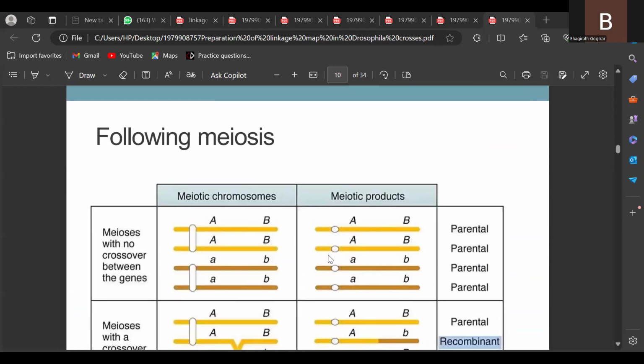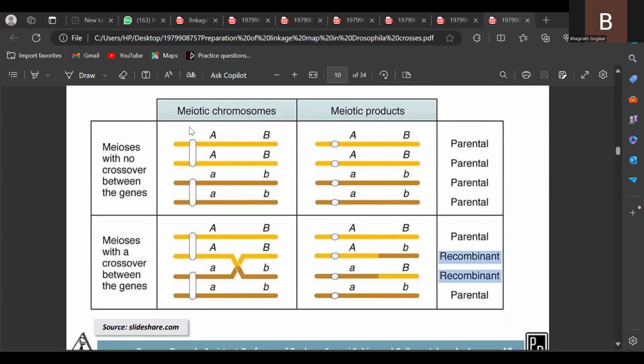So just to go through the diagram, this is the meiotic chromosome, this is meiotic products. For example, these two homologous chromosomes undergo the crossing over process, and we are getting this type of gametes. Normally we get one gamete containing AB genes, another gamete containing the same type of genes.